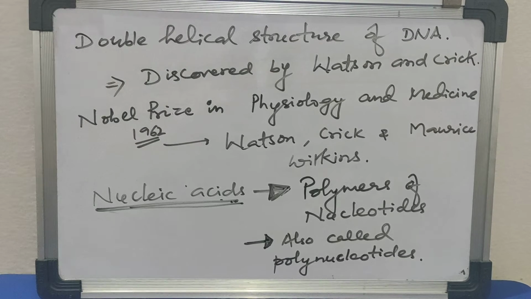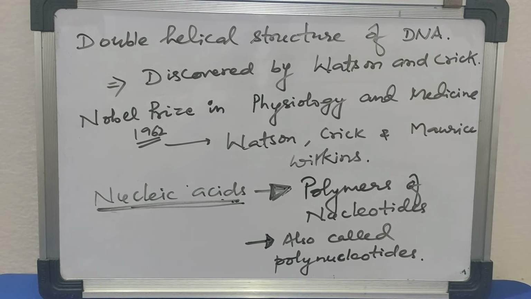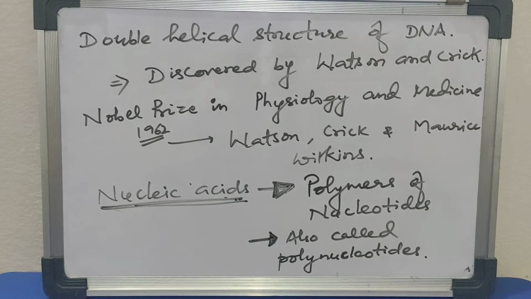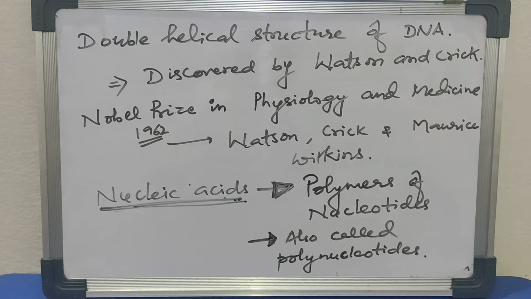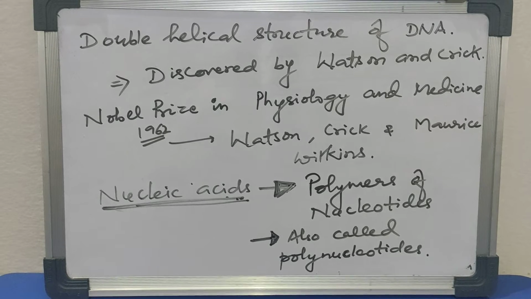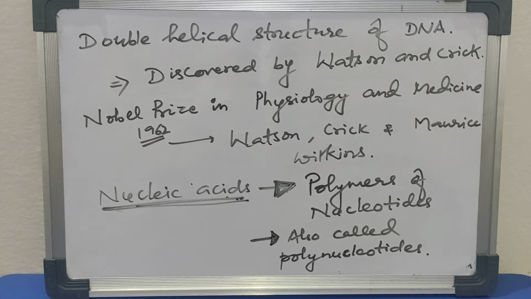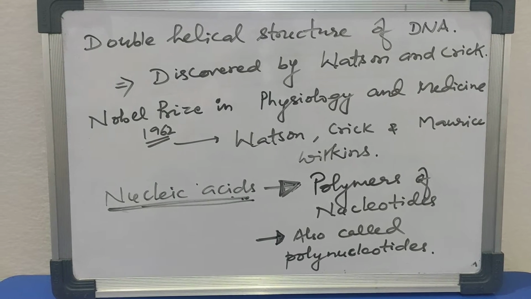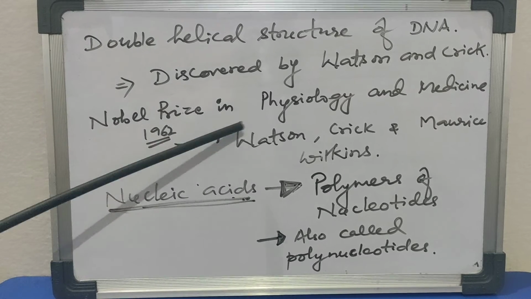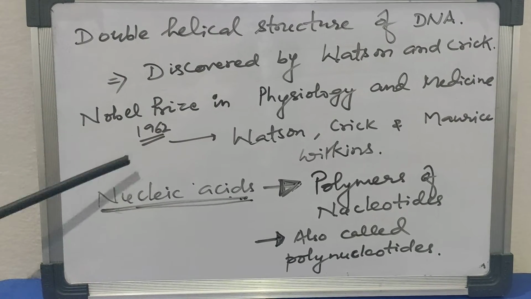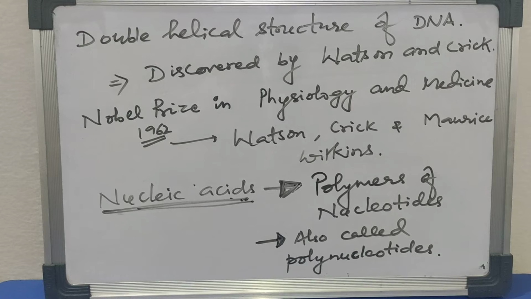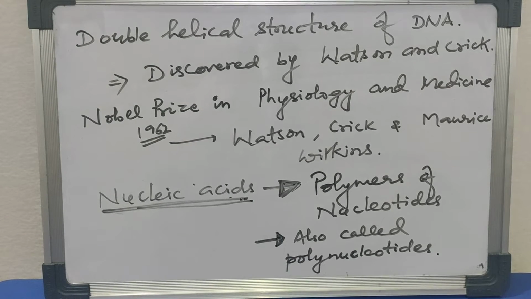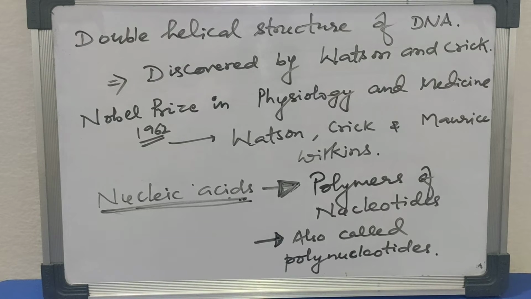The double helical structure of DNA was discovered by Watson and Crick in the year 1953. They received the Nobel Prize for Physiology and Medicine in the year 1962 along with Maurice Wilkins. So the Nobel Prize for Physiology and Medicine in 1962 was given to Watson, Crick and Maurice Wilkins for their discovery of the double helical structure of DNA.